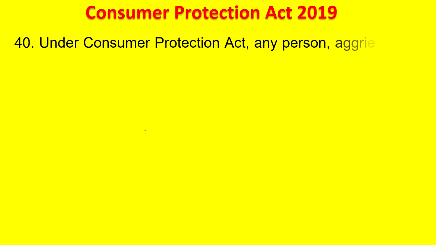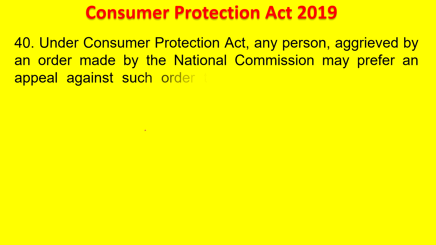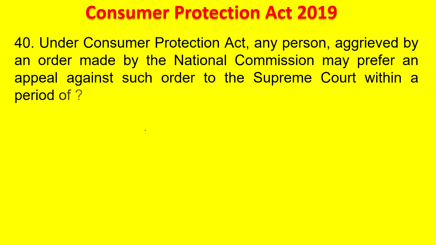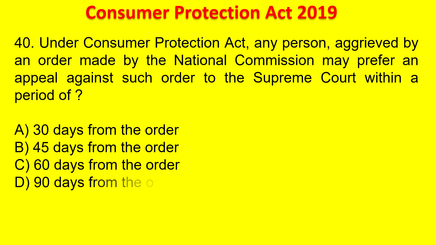Under Consumer Protection Act, any person aggrieved by the order made by the National Commission may prefer an appeal against such order to the Supreme Court within a period of 30 days from the order, 45 days from the order, 60 days from the order, 90 days from the order. Your time starts now. 5 seconds. Post your answer in the comment section. Answer is 30 days from the order.